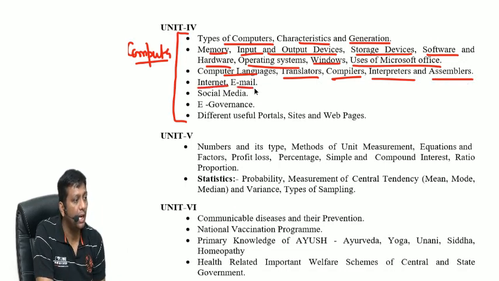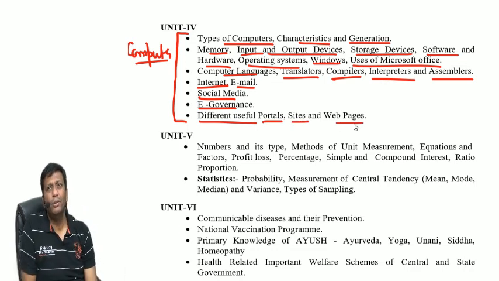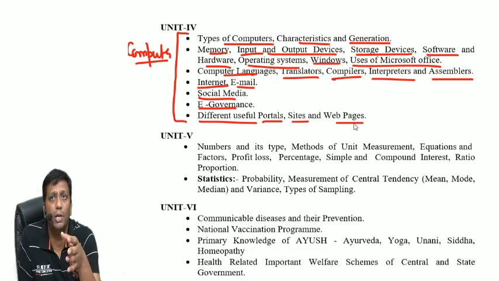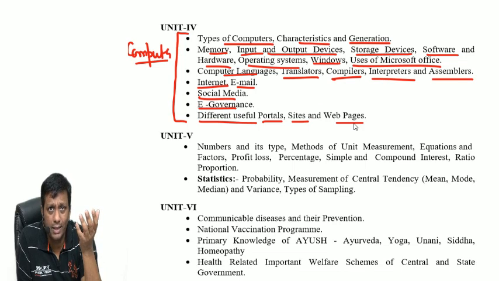Plus the internet and emailing, social media, e-governance and different useful portals, sites and web pages. Mostly important here are Facebook, Twitter, Telegram, Instagram.